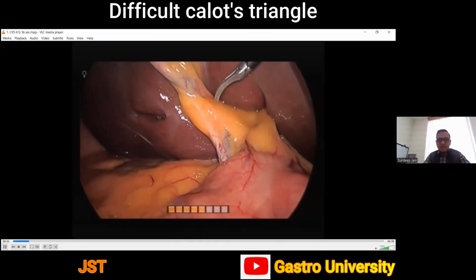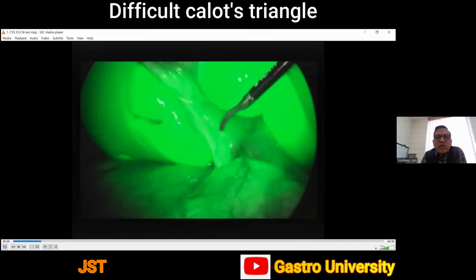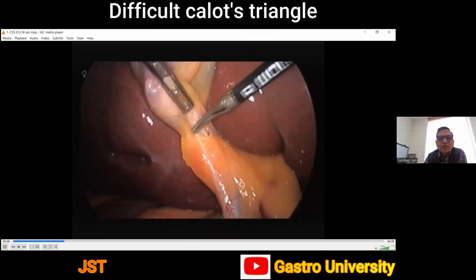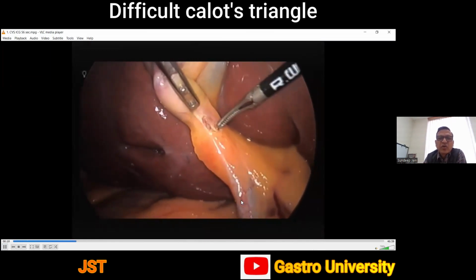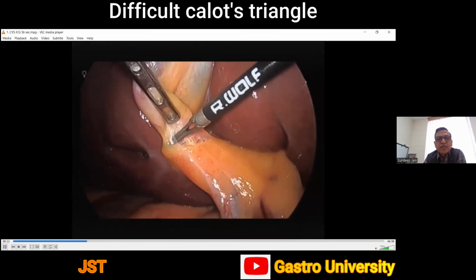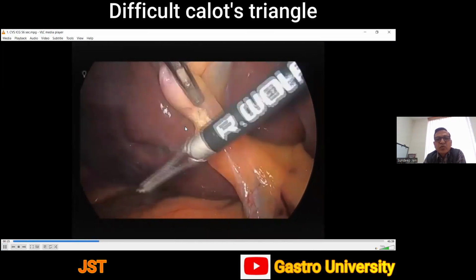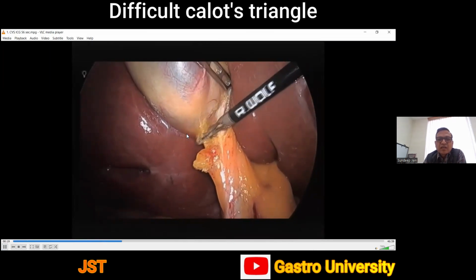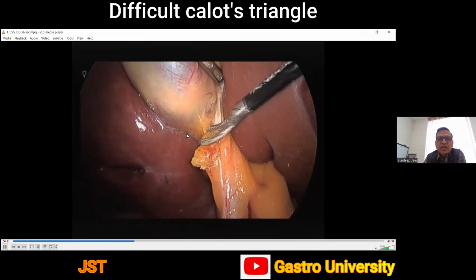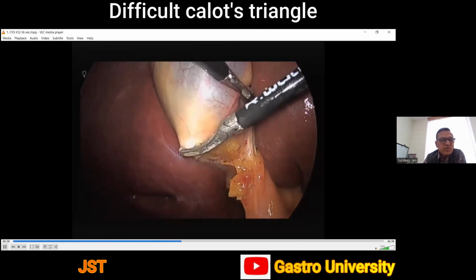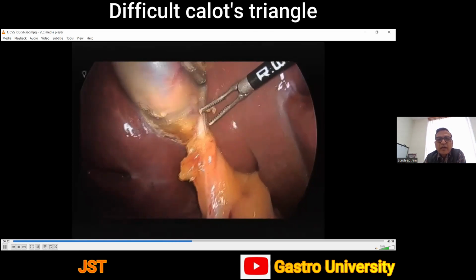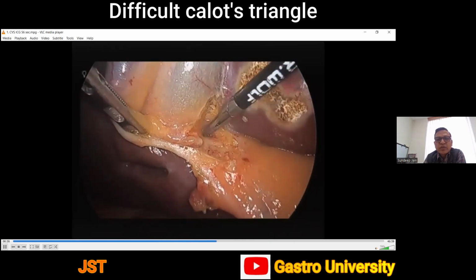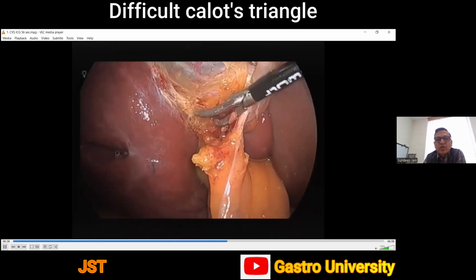Okay. So this is one of the more simpler situations inside the abdomen. And this is the ICG. So this is the dissection to achieve critical view of safety. I see the instrument is close to the gallbladder, and the initial part of dissection is the posterior dissection. So we must always maintain this sequence of dissection. The posterior dissection has to be in the initial part of the whole procedure.